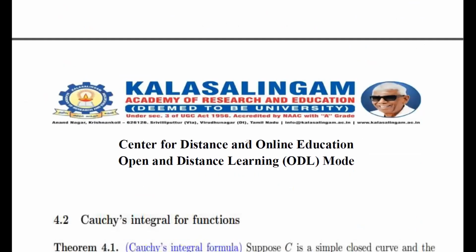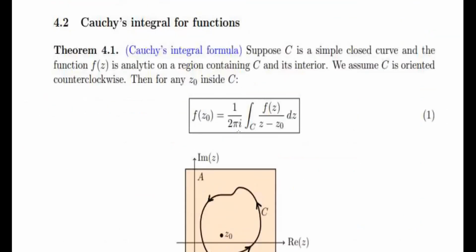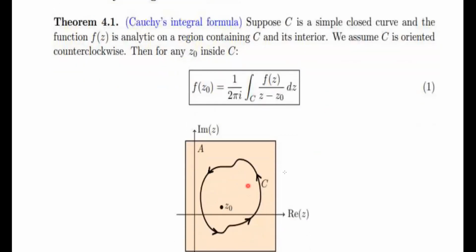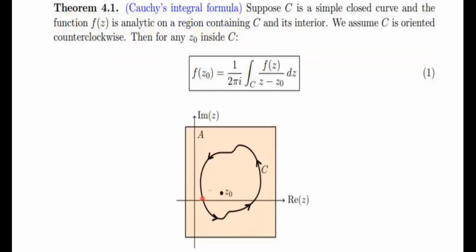Let me move to the second slide. This is the Cauchy integral formula. Theorem 4.1: Suppose capital C is a simple closed curve and the function f(z) is analytic on a region containing C and its interior. Let me describe it with the help of this image.